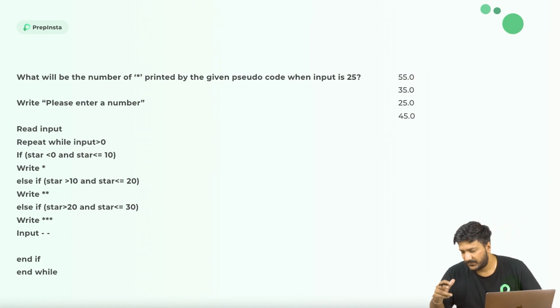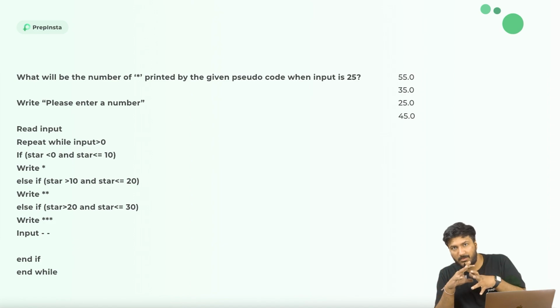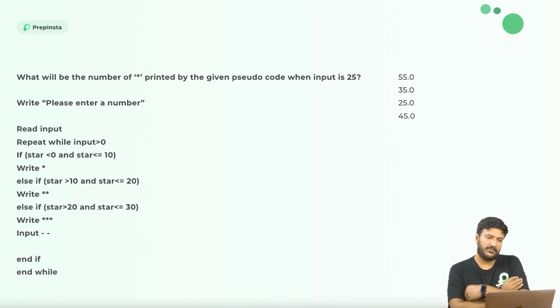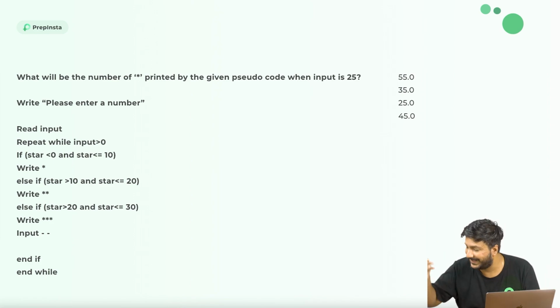So let's go. You would probably have solved it the right way, but it would have taken a little more time. Now, the main objective: obviously everybody would be able to solve it. But when the exam is happening, you have so much pressure, and you need to make sure that you're solving this question within 20 or 30 seconds. If it took more than that, it's a waste of time. So my objective here is not to help you understand the question. My objective here is to tell you how to solve it quickly.